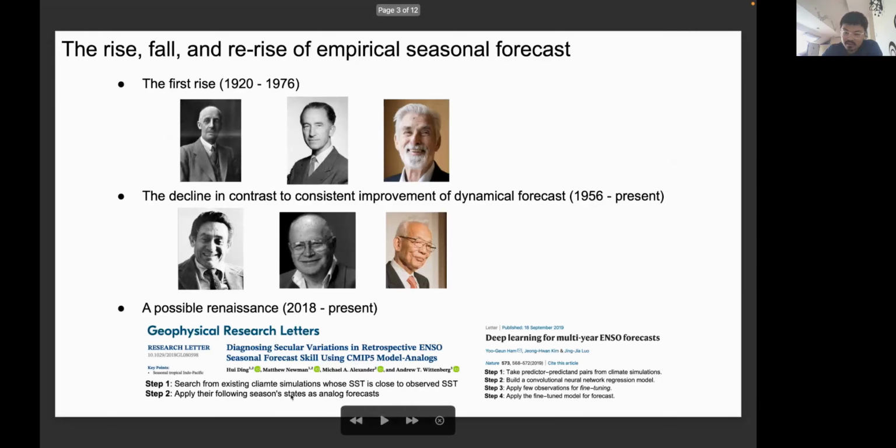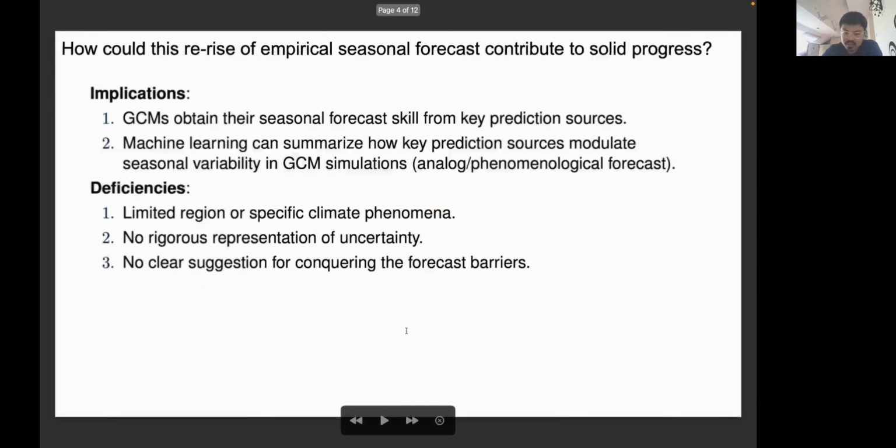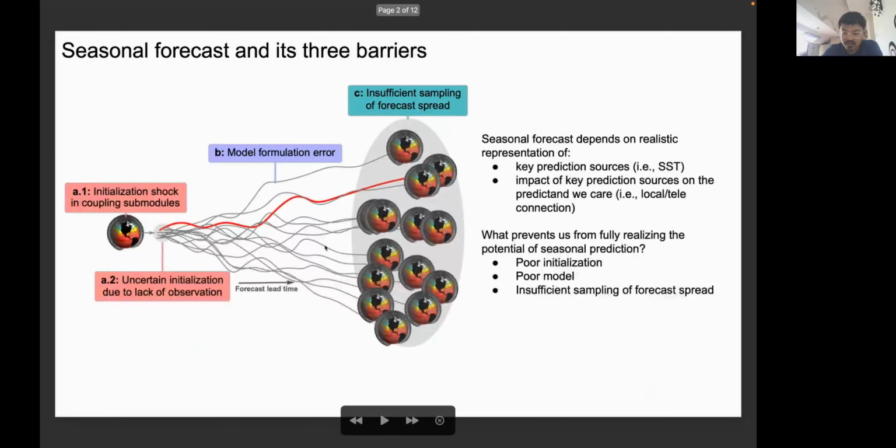Existing works usually focus on limited regions or specific climate phenomena, and there are no rigorous representations of uncertainty. Here we have several different uncertainties. The first one is about the initialization, the unavoidable growth of initialization errors.